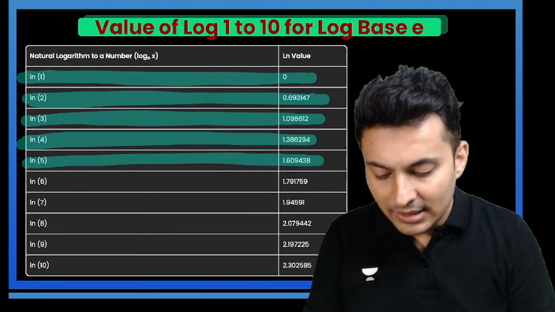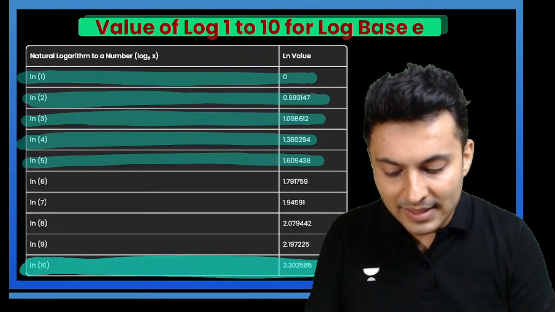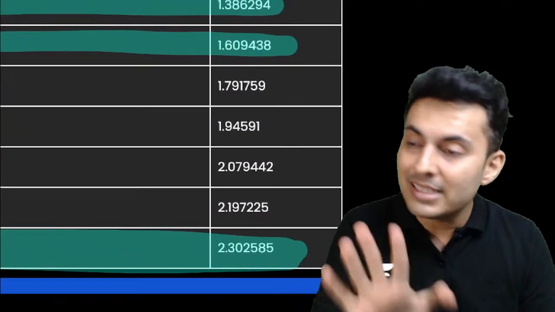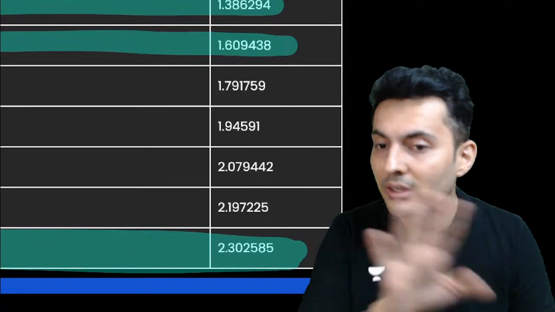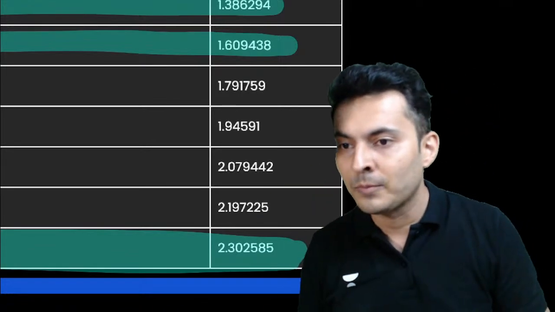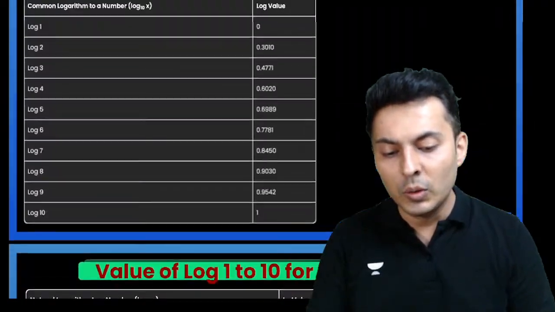Apart from this, the last one, that is this one, logarithm to the base 10. Logarithm of 10 is basically 2.303. These logarithms you must remember. There is no substitute for that. Let's try to do some questions on this.